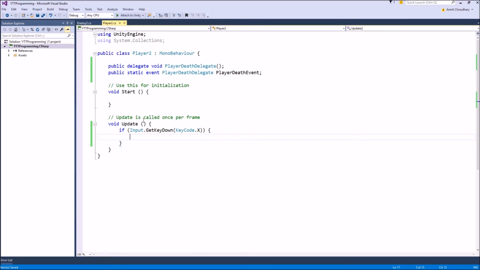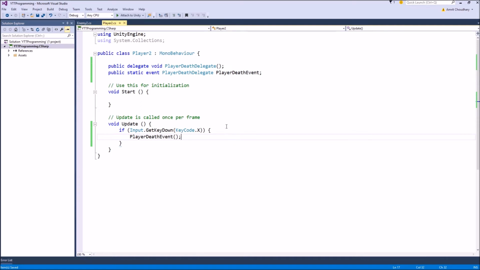And there are two ways to fire an event. The first is simply writing that event name and our brackets, and the next way is PlayerDeathEvent dot Invoke. So it is similar to how we called our delegates. We can use any of these methods, and whenever an event is fired, all the listeners that are subscribed to that event, all those functions which are used to subscribe to this event, would be called.